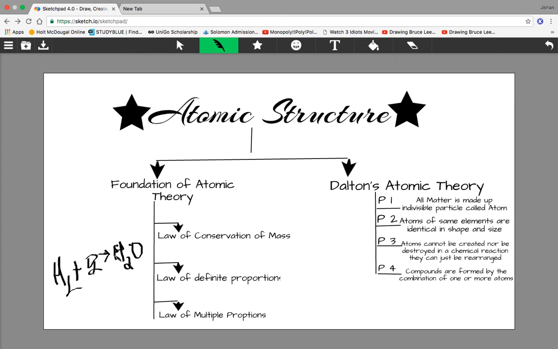Now compounds. If you look at H2O, H2O is a compound. This H2O compound is formed by the combination of hydrogen atoms and oxygen atoms. When they combine together, they form a compound. We saw the example of table salt NaCl. Na is an element, Cl is an element. When two different elements combine, a compound is formed. That's what postulate four is stating: compounds are formed by the combination of one or more atoms.